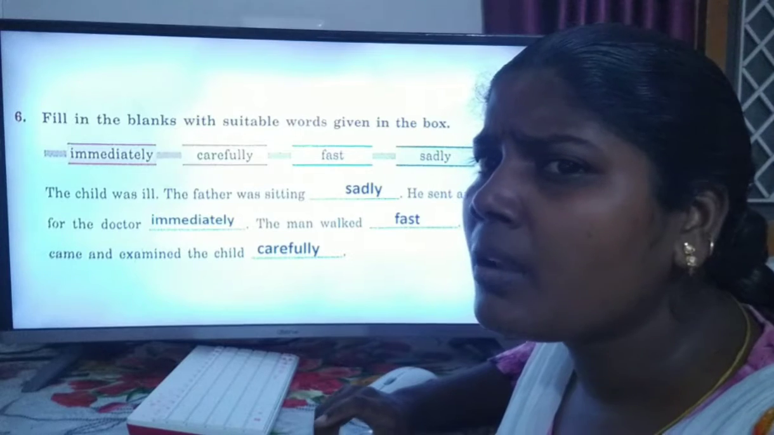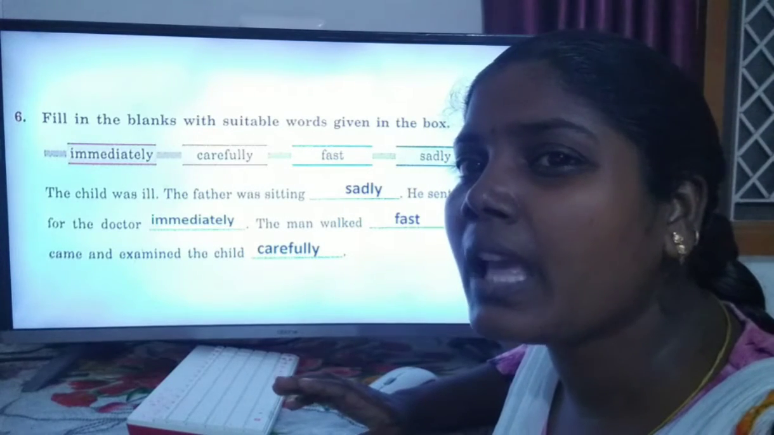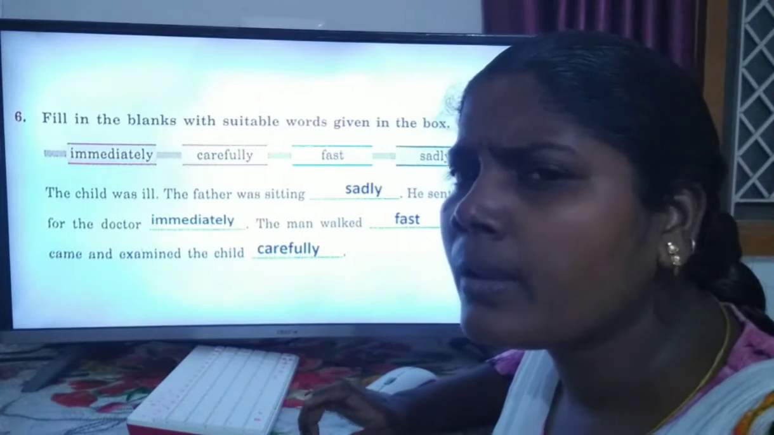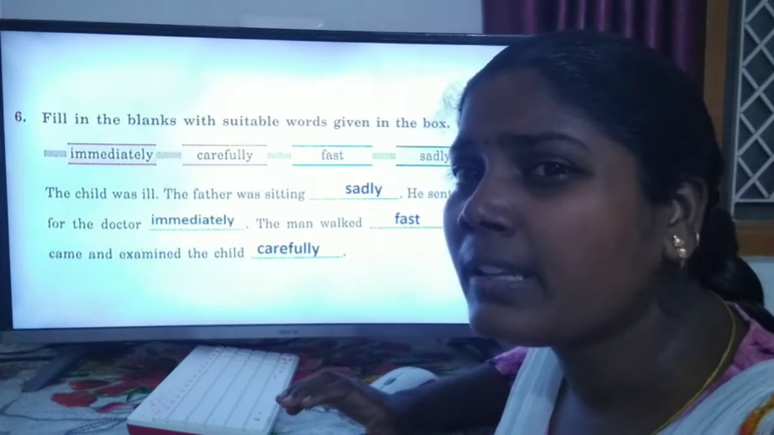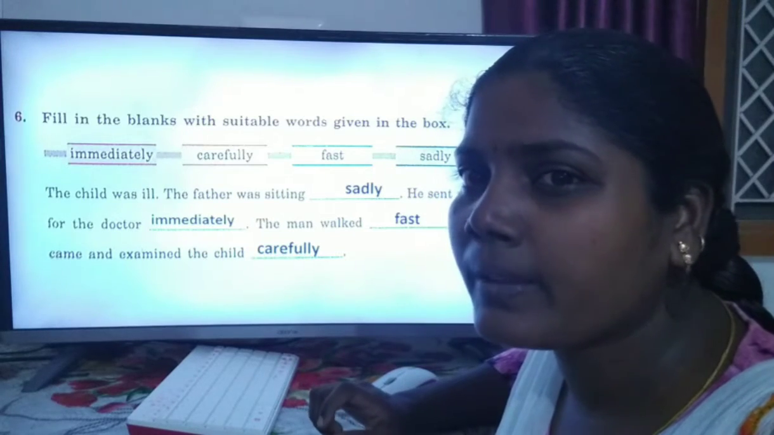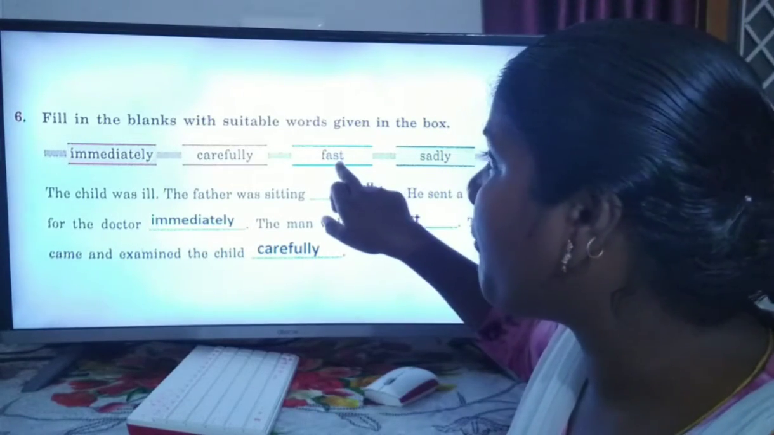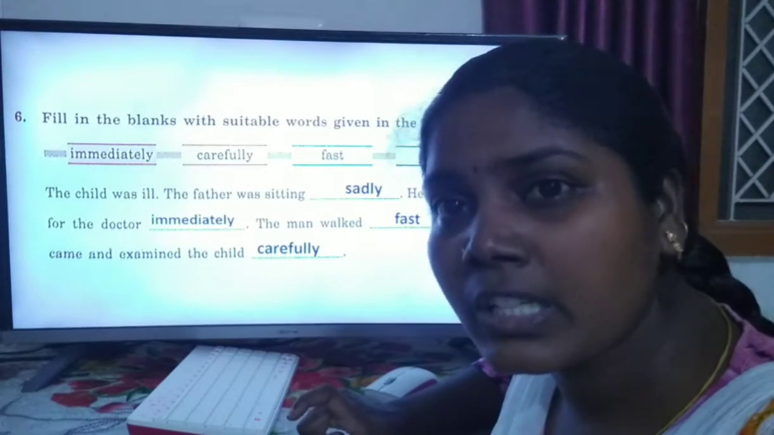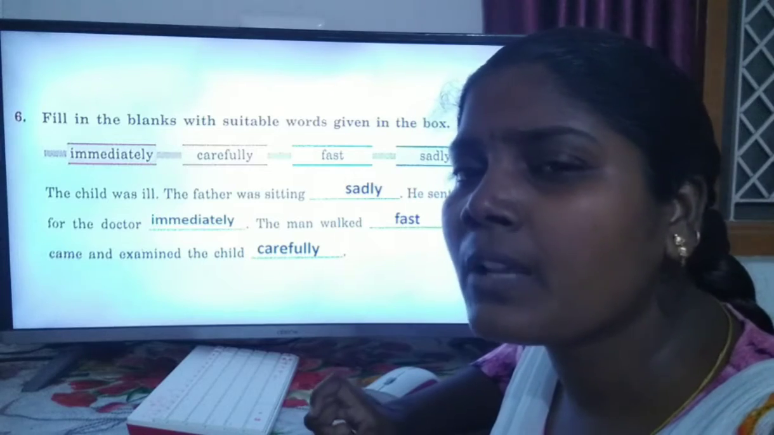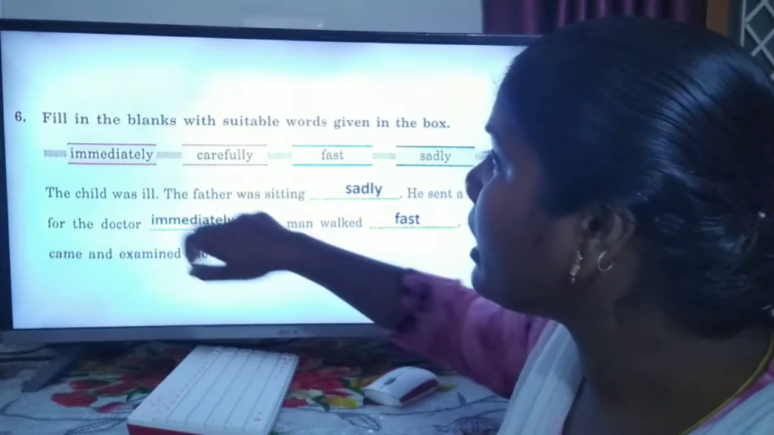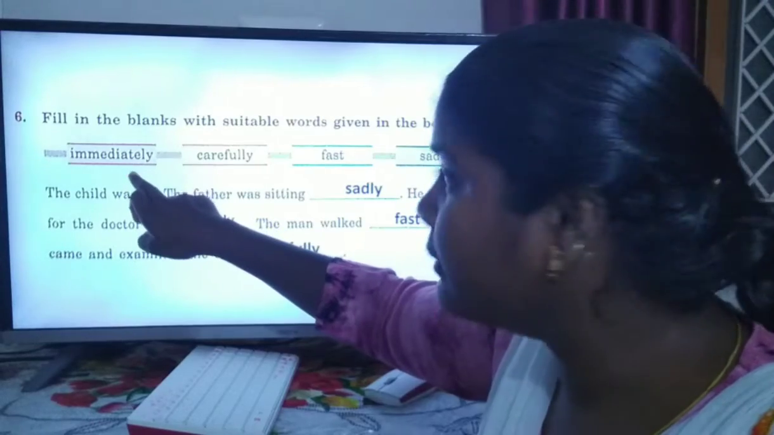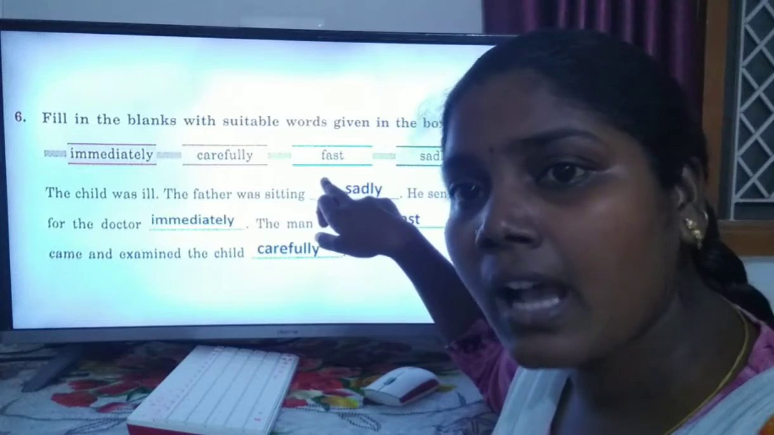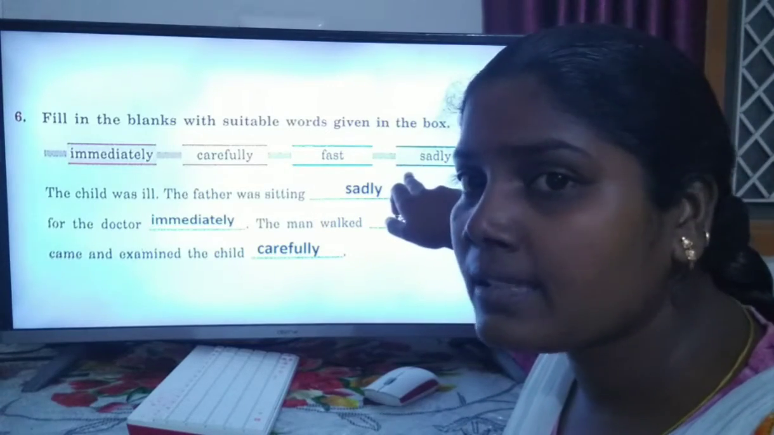Yes, my dear children, many adverbs end with ly, but some adverbs are there without ending in ly. Here, fast is an adverb, but there is no ly, and that is also an adverb. Immediately is an adverb, carefully is an adverb, fast is an adverb, and sadly is an adverb.